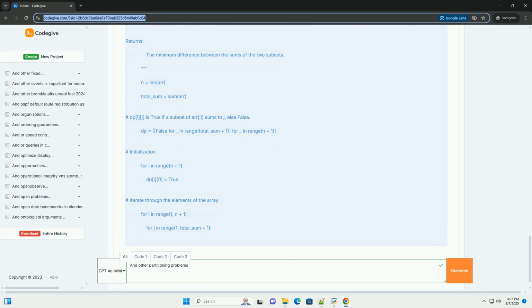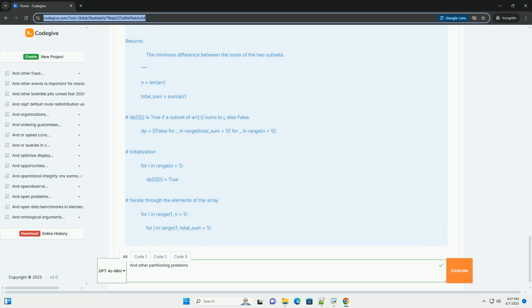Key considerations for choosing an algorithm. Problem type: identify the specific type of partitioning problem, subset sum, equal sum partition, K-partition, graph partitioning, etc. Size of the input: dynamic programming is generally suitable for smaller input sizes. For larger inputs, heuristics, approximation algorithms, or specialized graph partitioning algorithms might be necessary.